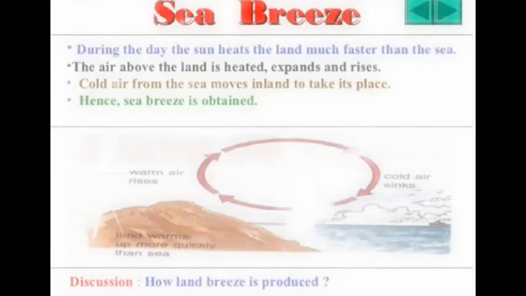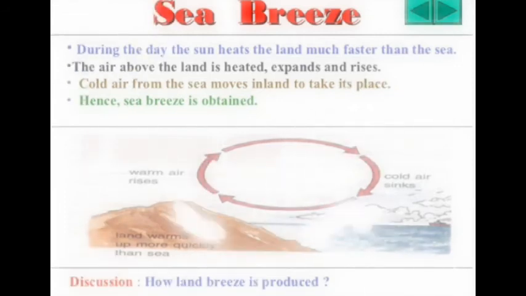So here they are telling us that the sea breeze is produced because, mostly on sunny days, the sun heats up the land much faster than the sea gets heated up, and the air above the land is heated and it expands. As you know, when the air above the land gets heated, it will expand and rise to the sky. So the cold air from the sea will move inland to take its place. Hence, sea breeze is obtained.